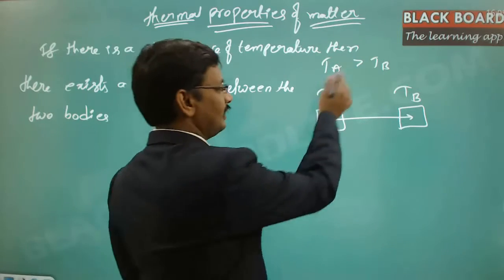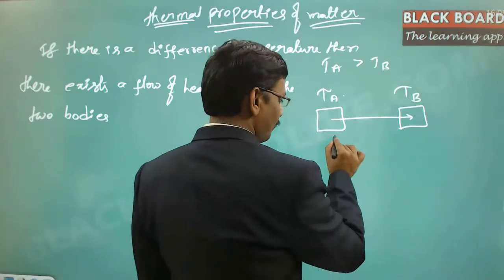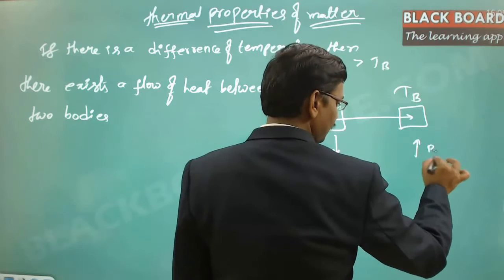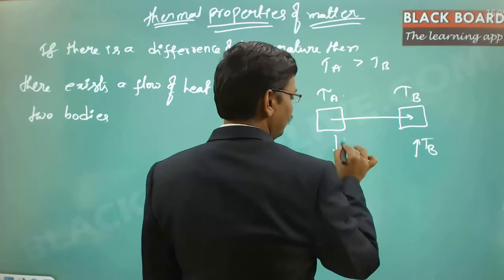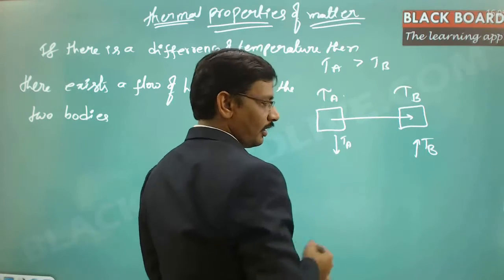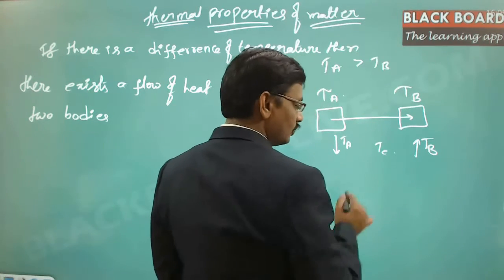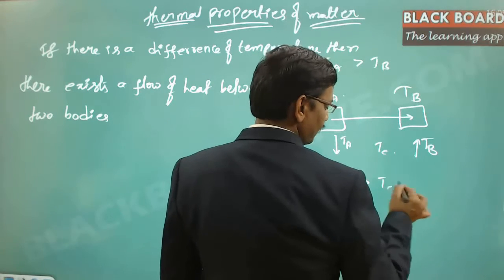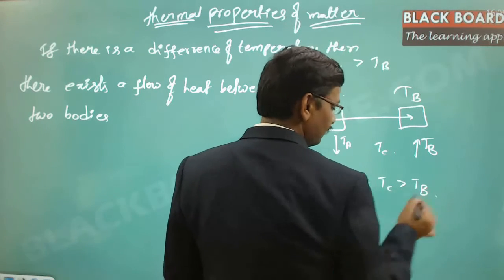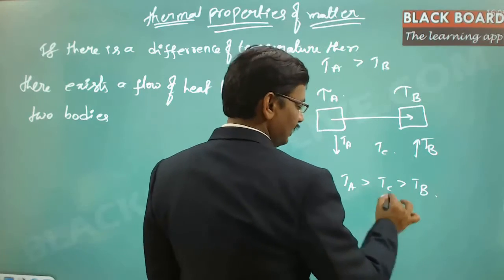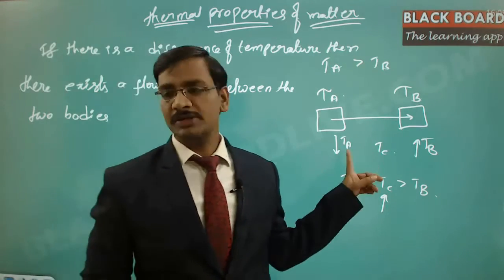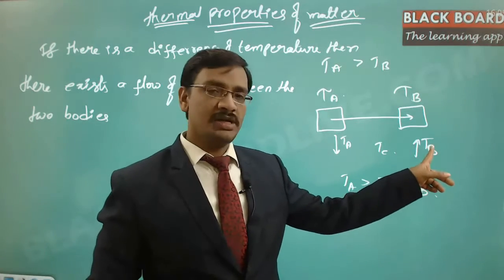If TA is greater than TB, the temperature of TA is going to be reduced and the temperature of TB is going to be increased. Finally there will be one point, TC, which is always in between: TA is greater than TC, which is greater than TB. Suppose this is at 100 degrees centigrade and this is at 20 degrees centigrade.